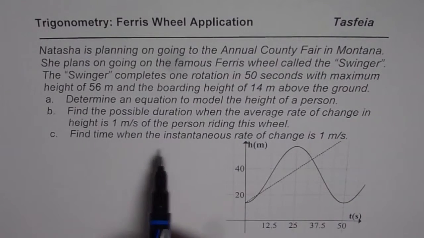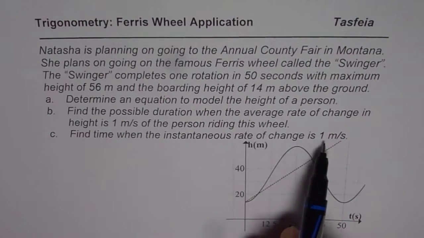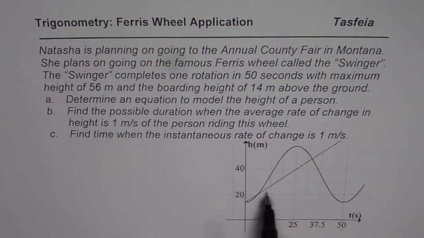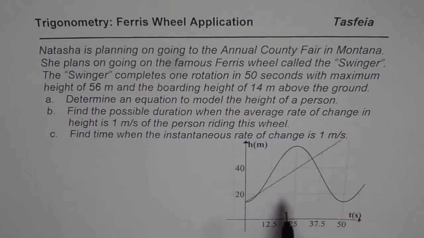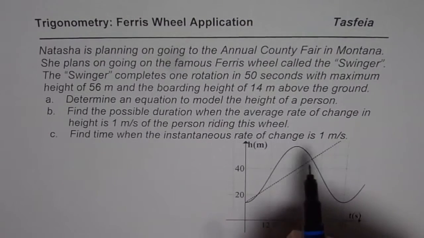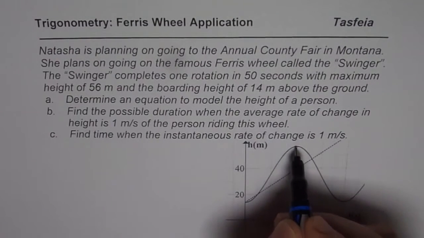We need to find instantaneous rate of change, right? Should be 1. So the time when the instantaneous rate of change should be 1. That is what we need to find. So for that, actually, we need our equation also. So let's just do a quick reminder of what we had done.